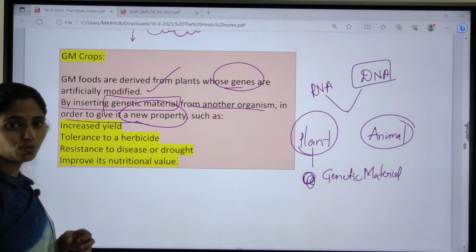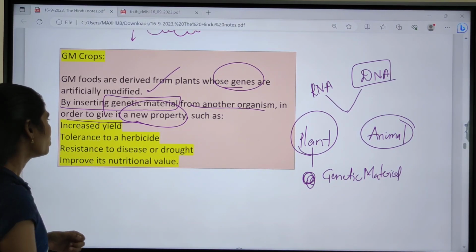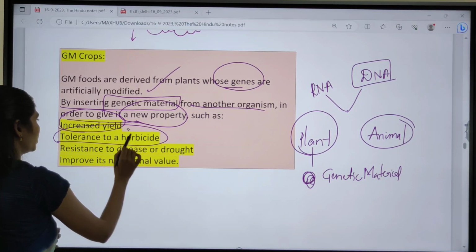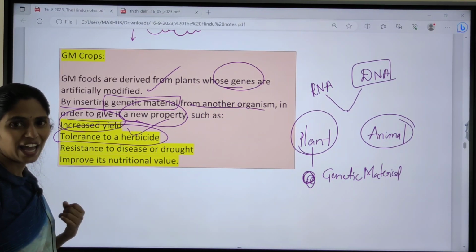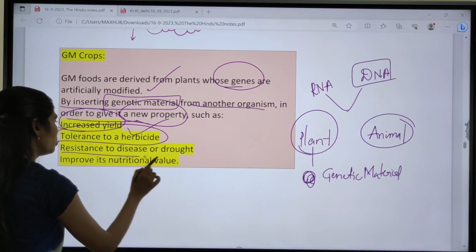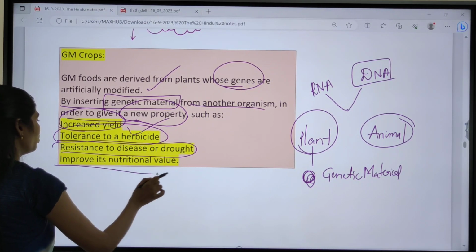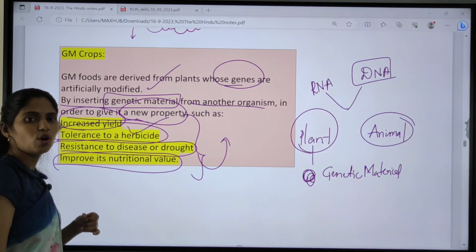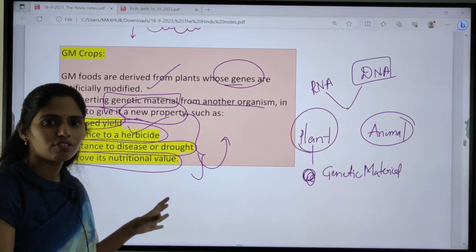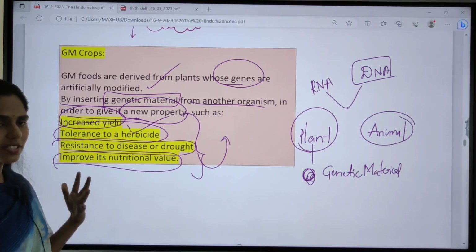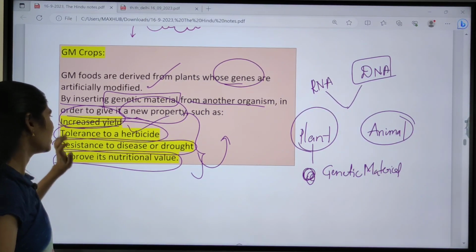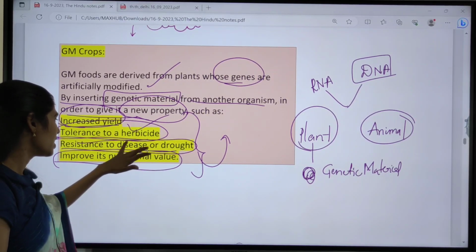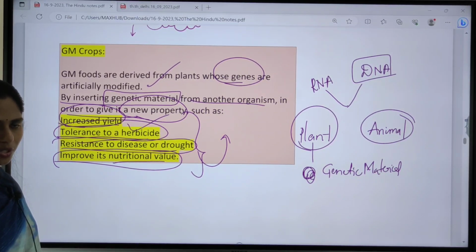So what are such new properties that we are going to introduce? First, we can increase the yield of that crop, or focus on making it disease tolerant or herbicide tolerant, resistant to disease or drought, and improve its nutritional value. These types of plants are called genetically modified plants. They will have some extra characteristics. Sometimes they will increase yield, sometimes they will be herbicide tolerant, sometimes drought tolerant, and even there can be high nutritious value.